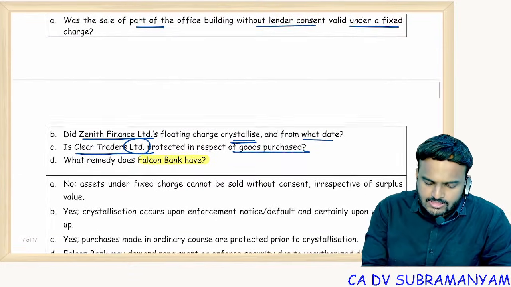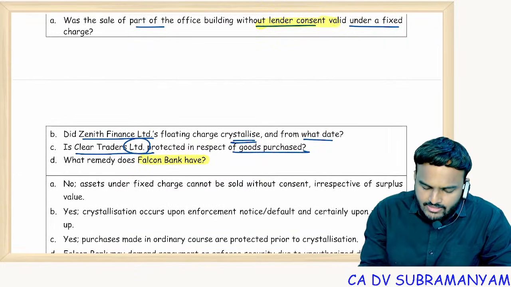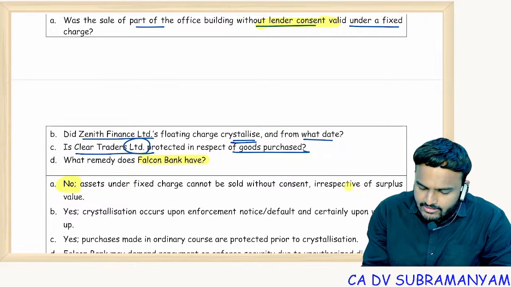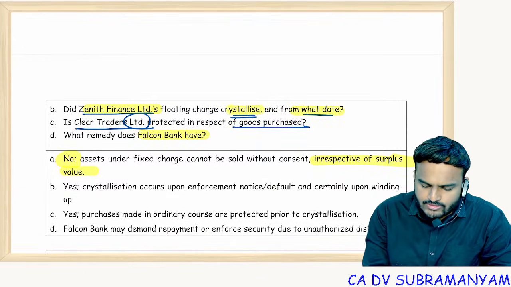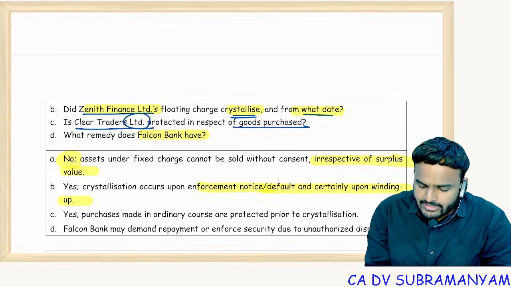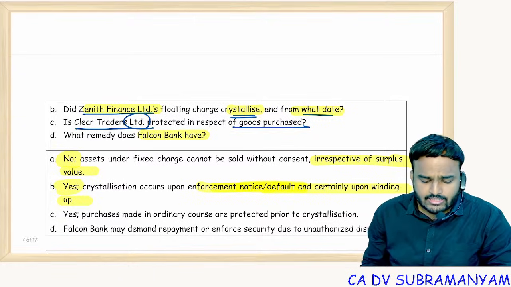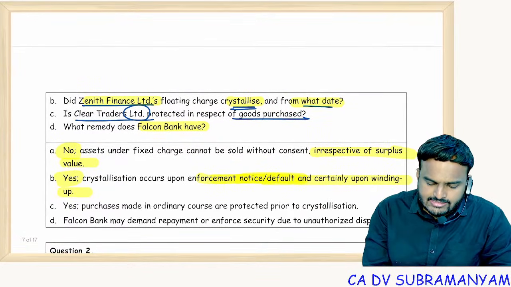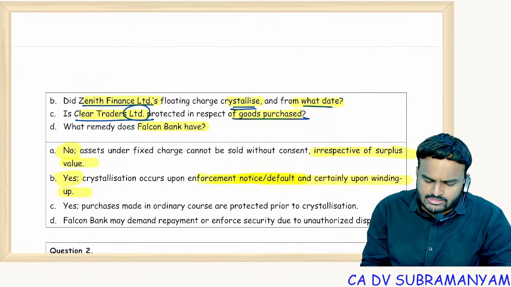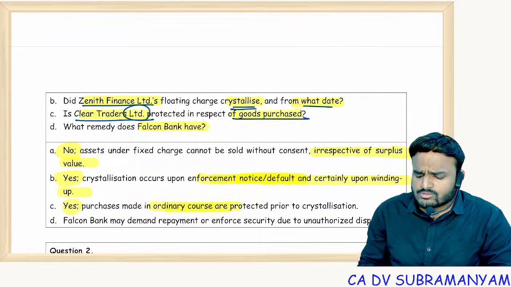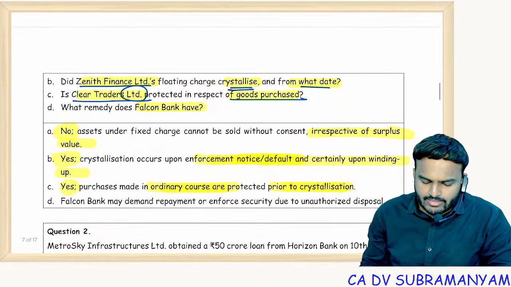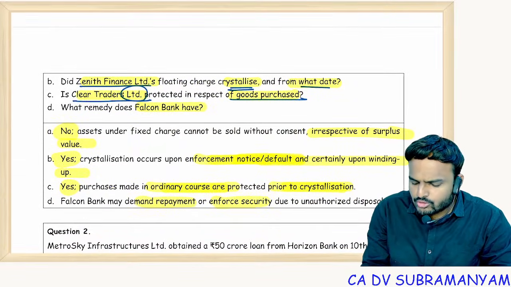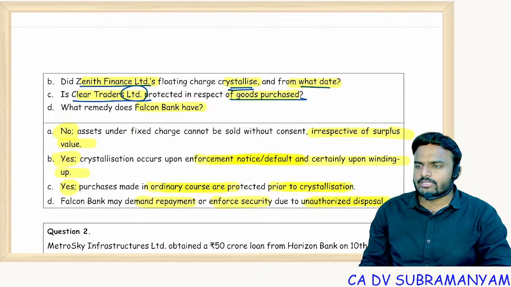So first case, was the sale of the part without lender's consent valid? No, it is invalid, irrespective of surplus value. Did Zenith Finance Limited floating charge crystallize, and from which date? When the creditor enforced the security. From the date the creditor enforced the security, crystallization is said to be effective. Is Clear Traders Limited protected in respect of goods purchased? Yes. Ordinary course of business, and that too prior to crystallization. What remedy does Falcon Bank have? Falcon Bank may demand repayment or enforce security due to unauthorized sale of the property.